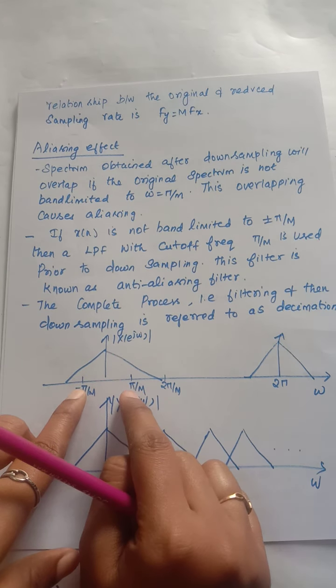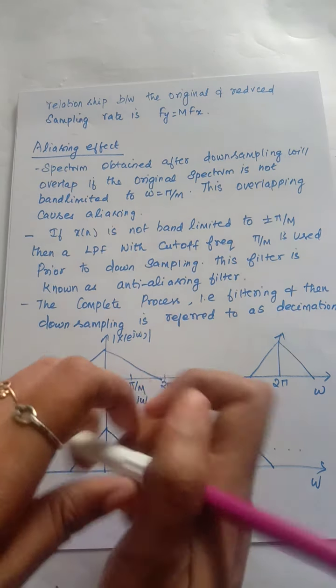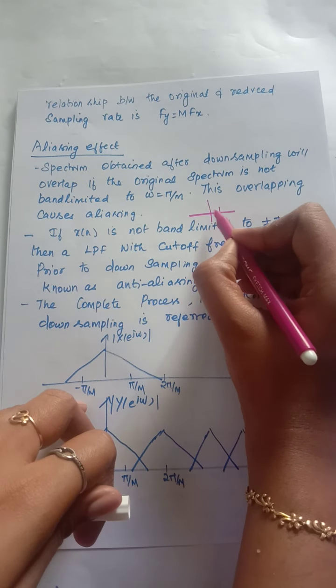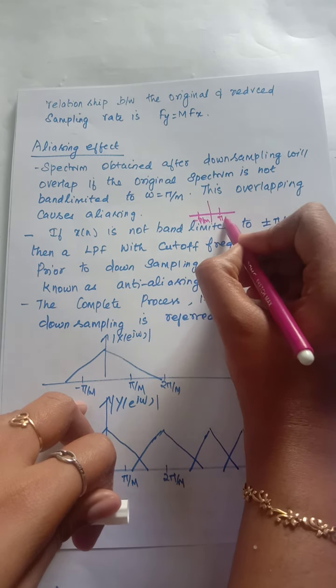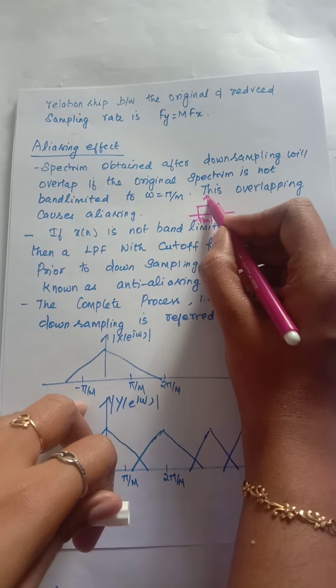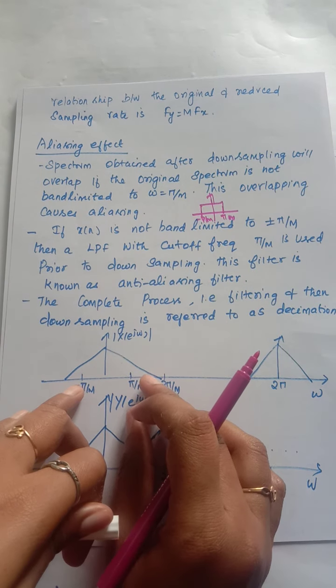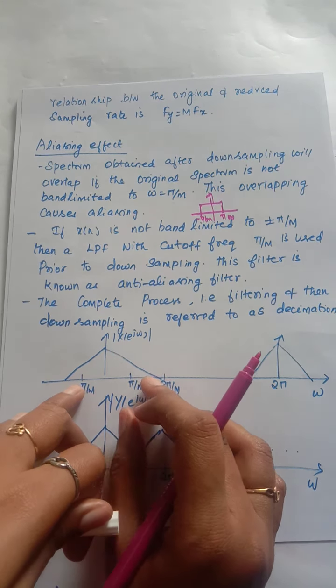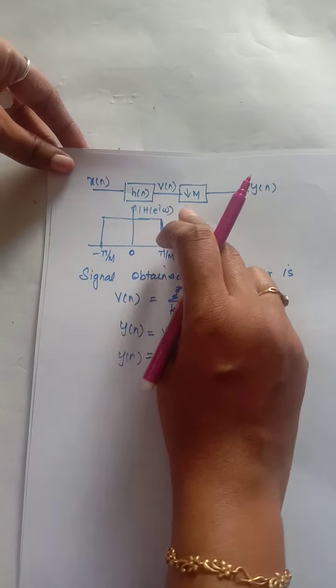So we are going to use a low pass filter with a cutoff frequency of minus pi by m to plus pi by m, and we pass the signal through it before performing downsampling. Okay, so we need to check it. Here we have a low pass filter with a cutoff frequency of minus pi by m to plus pi by m, and after that I perform the downsampling.